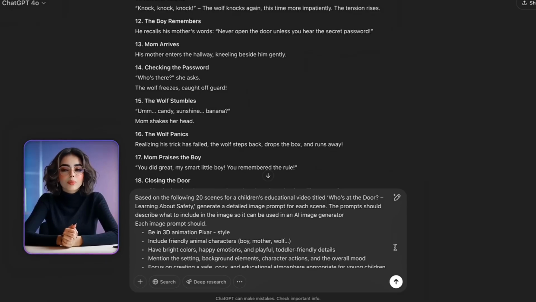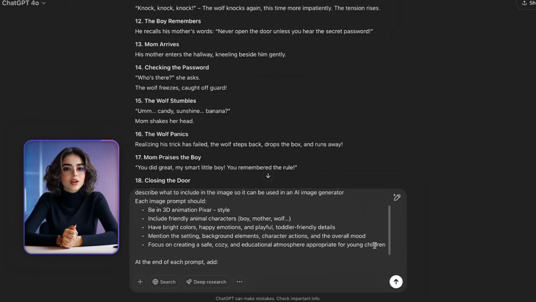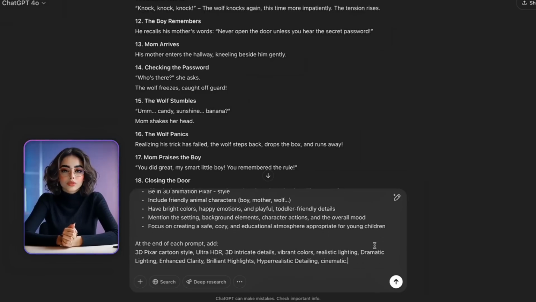The prompts should describe what to include in the image, so it can be used in an AI image generator. Each image prompt should be in 3D animation, Pixar-style. Include friendly animal characters, for example, boy, mother, wolf. Have bright colors, happy emotions, and playful toddler-friendly details. Mention the setting, background elements, character actions, and the overall mood. Focus on creating a safe, cozy, and educational atmosphere appropriate for young children. Just make sure to add this last paragraph at the end of every prompt.